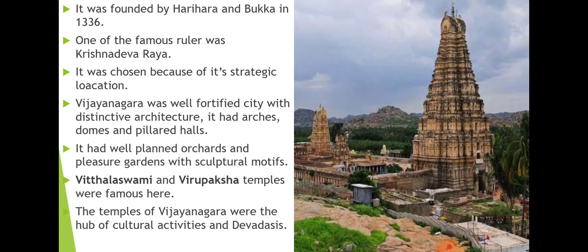They have planned orchards, meaning the garden which is laden with fruits. Fruit trees, basically fruit-bearing trees, were there in the orchards. And the pleasure gardens means the people can visit, or they can take pleasure in those gardens. These kinds of gardens are visible in the Vijayanagara Empire.